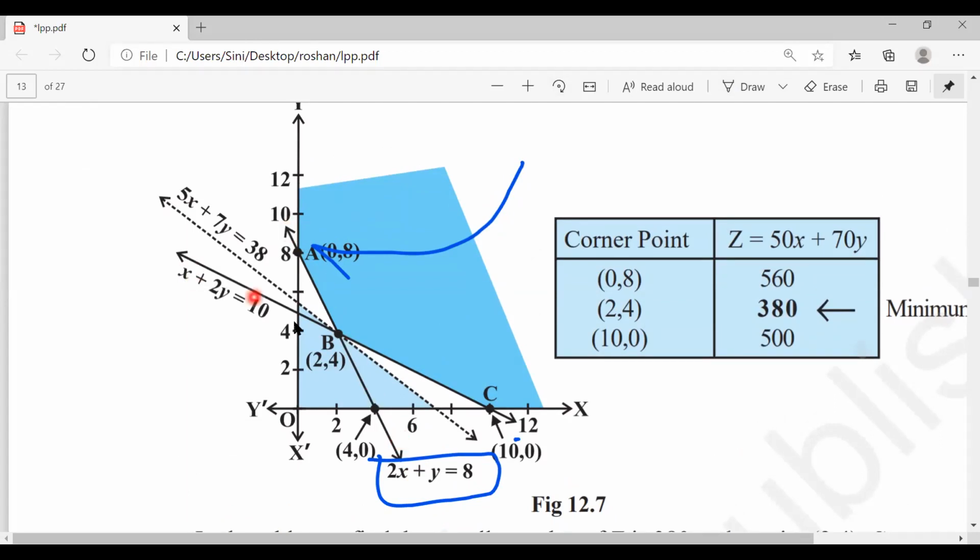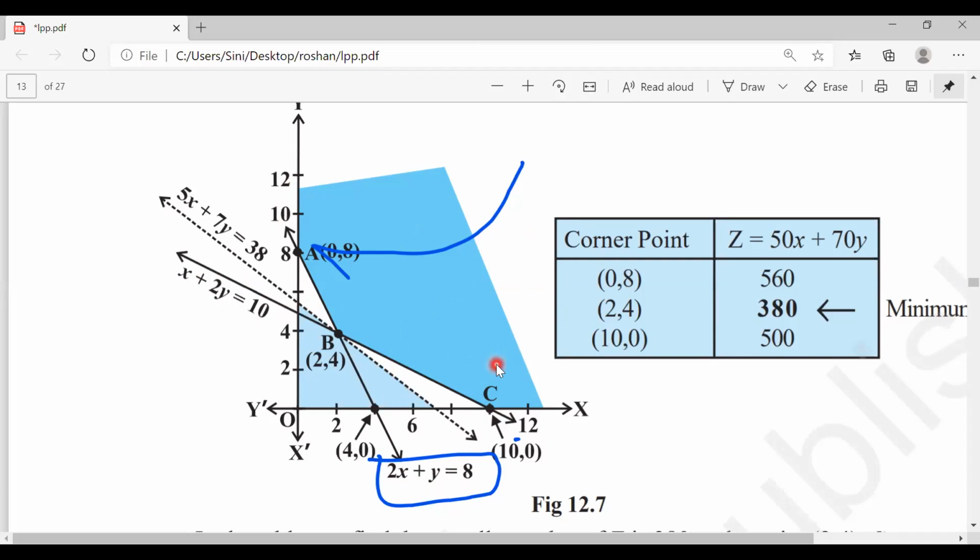And x plus 2y is what? This graph. And all are greater than or equal to, which means the greater than symbol region is outside. But what about my 2x plus y? 2x plus y is also what? My greater than symbol here.